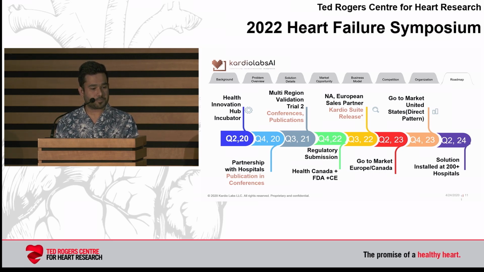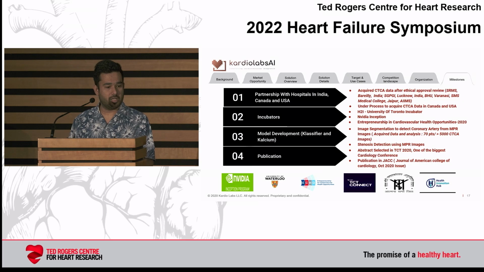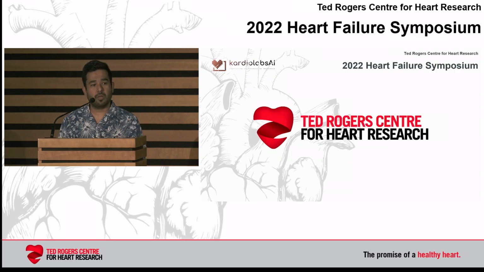We are looking at quarter four or early next year for a regulatory submission to Health Canada and the North America FDA. You can see we are part of the NVIDIA incubator, the NVIDIA Inception program, which is mostly for deep learning companies. We also participated in ECHO, and we have our abstract submitted to TCT Connect, one of the cardiology conferences. Currently we are working on these different solutions, mostly related to deep learning and cardiology, with image processing as our core. So that's about the technology.